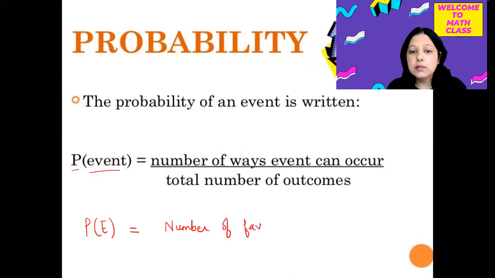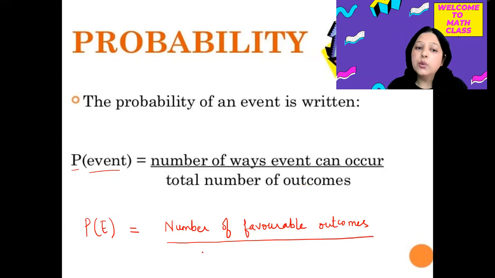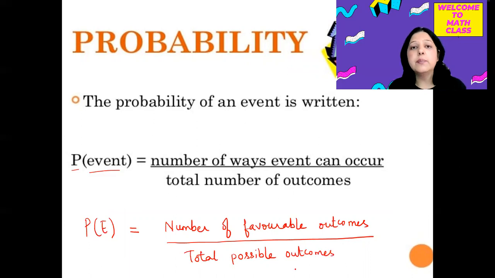Or in simple terms, we can say that P of E is number of favorable outcomes divided by total possible outcomes. So we can calculate the probability of any event. Event is a part of an experiment, and we can calculate the probability of any event with this formula, number of favorable outcomes divided by total possible outcomes.